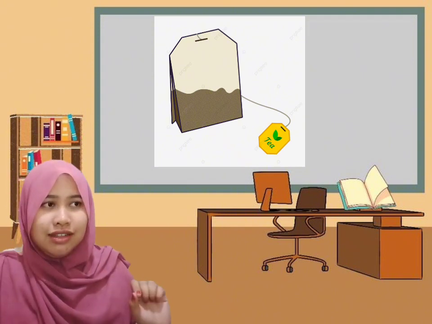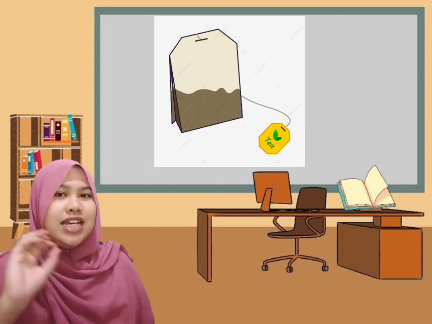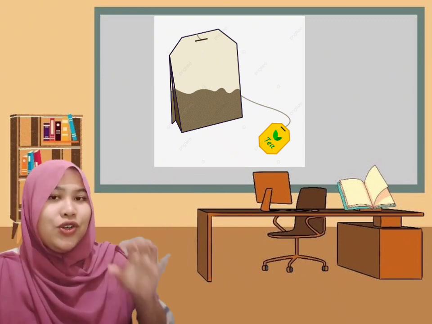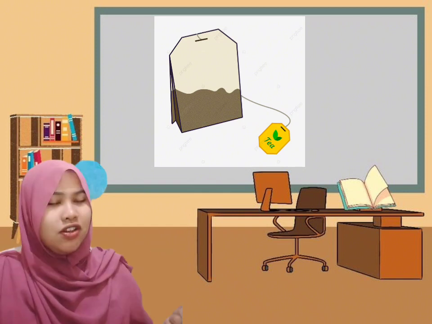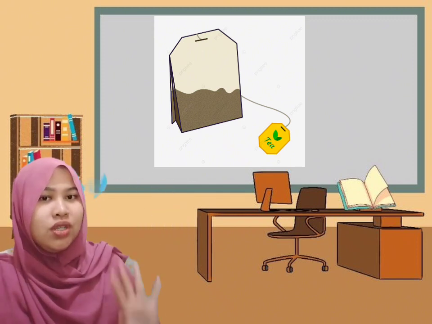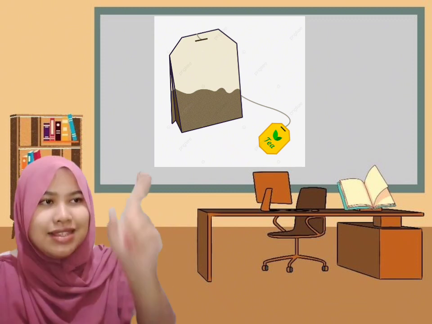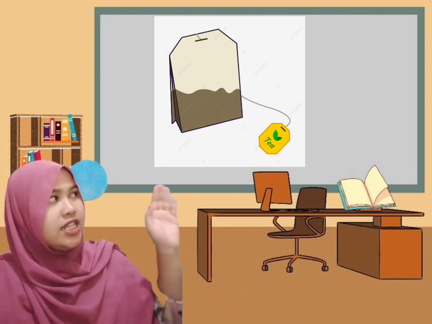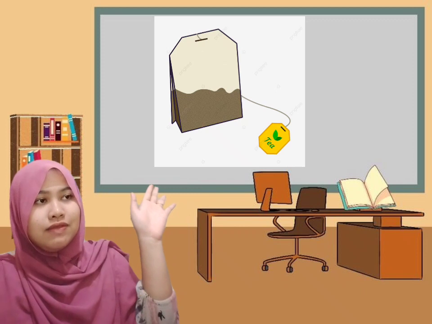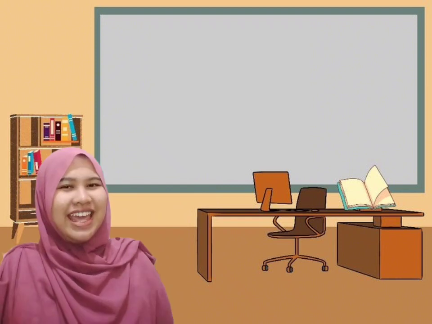I need a bag of tea. Yes, good. You have to put the quantifier in front of the name of the things. So tea is appropriate with what kind of quantifier? A bag of. Yes, right. So it becomes a bag of tea. Okay, good job. The game is over.